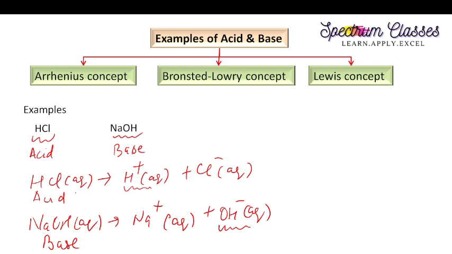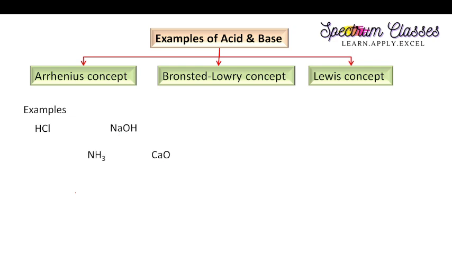But the Arrhenius concept fails to explain that NH3 behaves like a base, as well as CaO behaves like a base. According to the Bronsted-Lowry concept, NH3 can readily accept H plus, therefore it behaves like a base. So those species, those molecules which can donate H plus ions are known as acids, and those which can accept H plus ions are termed as bases.